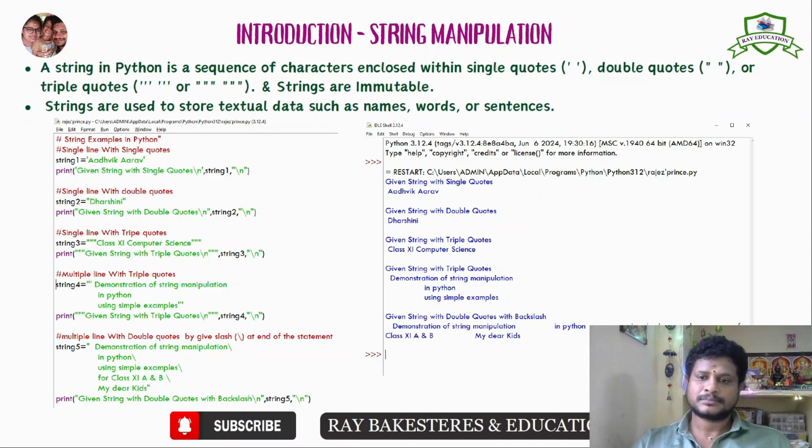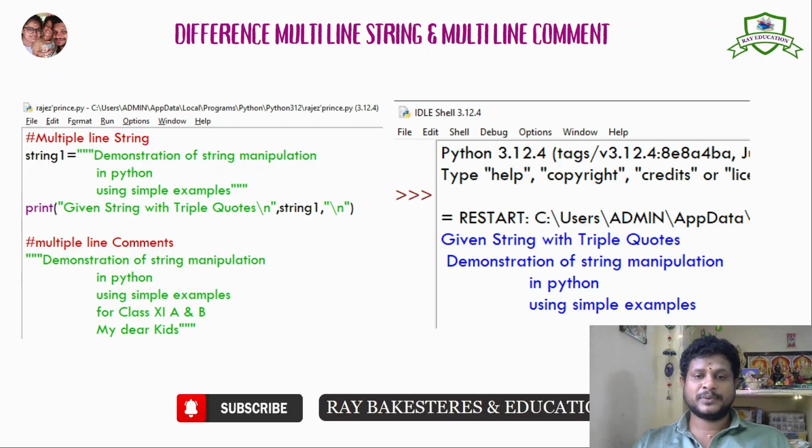That's it. Next one, difference between multi-line string and multi-line comment. Most people get confused with multi-line string and multi-line comment. A comment will not make any type of disturbance in the interpreter. That means our programming logic will not be disturbed by a comment. This is just to give information about that particular program.